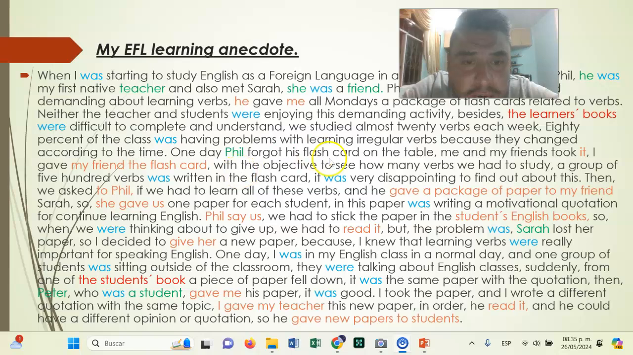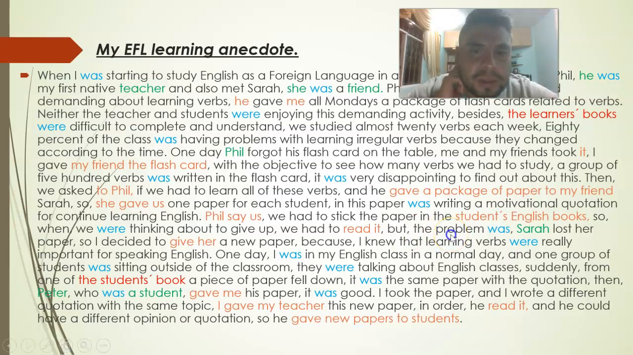So these are the examples that I wrote in my task. This is my explanation of the agreement and government cases.